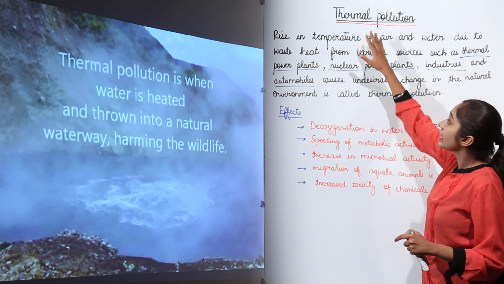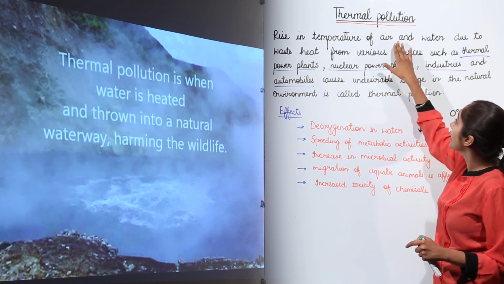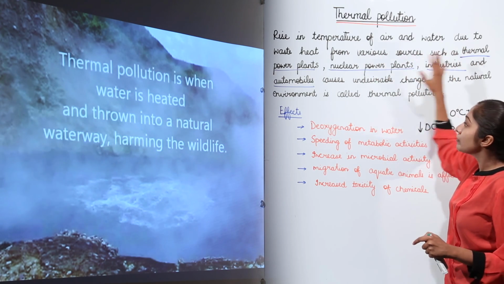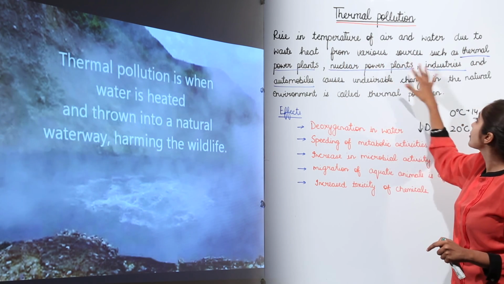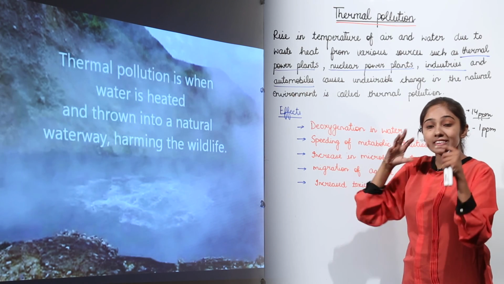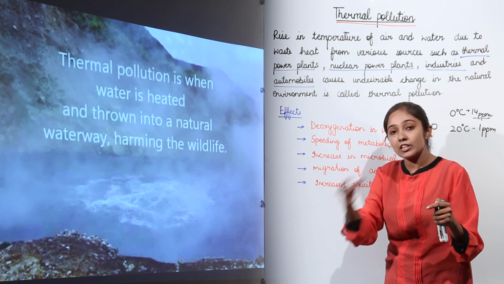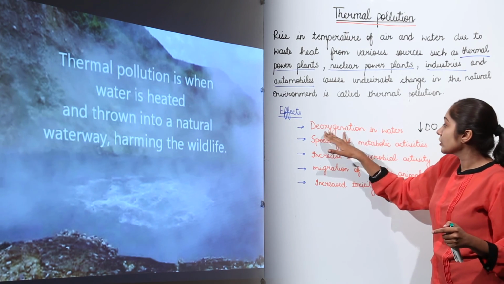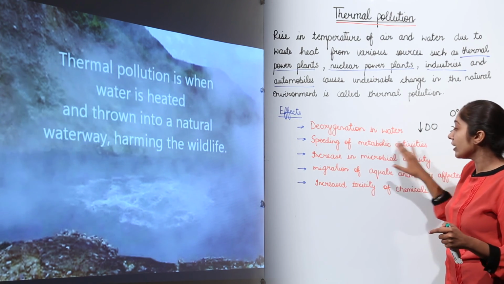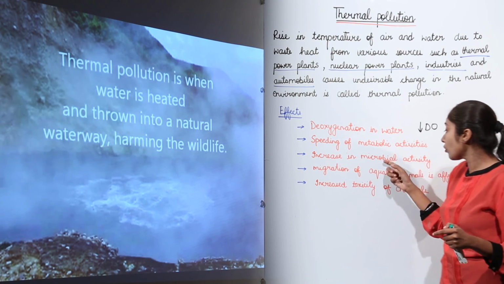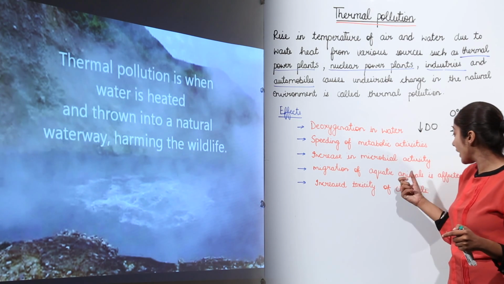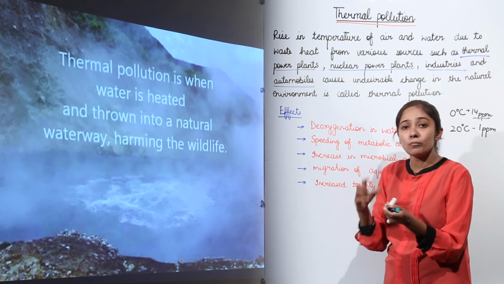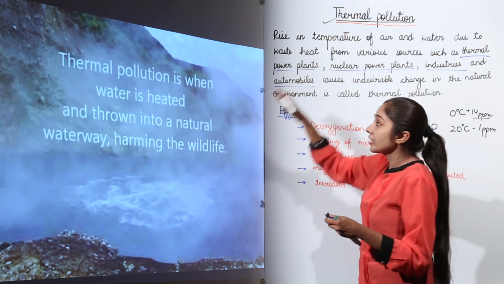So let us recall, thermal pollution means rise in temperature of air and water due to waste heat generated from various sources such as thermal power plants, nuclear power plants, industries and automobiles. When this hot water is discharged into the fresh water bodies, this can produce certain effects, right? For example, deoxygenation in water, speeding of metabolic activities, increase in microbial activity, migration of aquatic animals is affected, increased toxicity of chemicals is there. So let us see for better understanding through an animation how this thermal pollution is there.